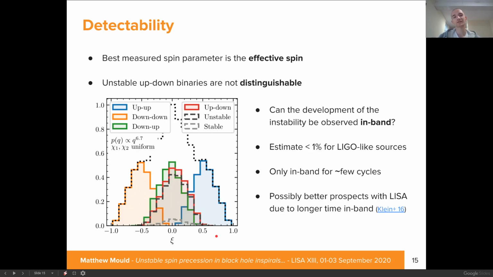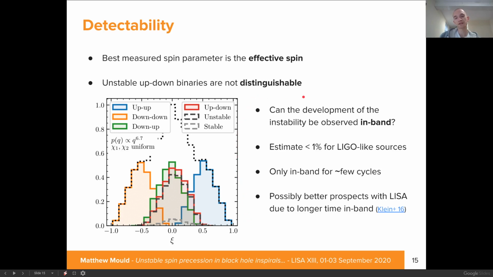However, in practice, the best measured parameter from waveforms is the effective spin, so chi effective for LIGO. And with this parameter, unfortunately, our unstable up-down subpopulation is not distinguishable. Again, it's given by the black dashed histogram in this figure, and the stable binaries are given by the grey dashed histogram, and there's no distinguishing features between the two. And even worse is that for the LIGO-like population, which strongly favours equal mass binaries, it's also difficult to distinguish between the down-up and up-down configurations due to their symmetry for equal masses.